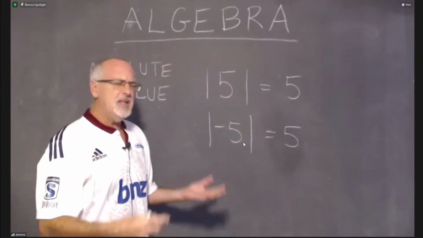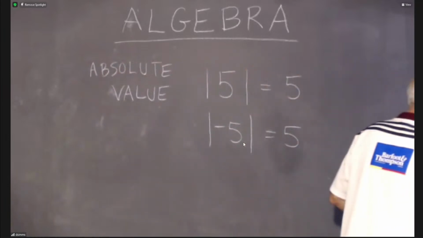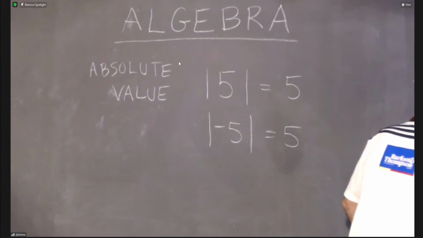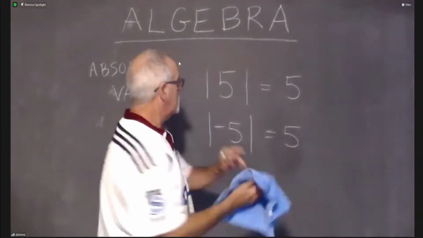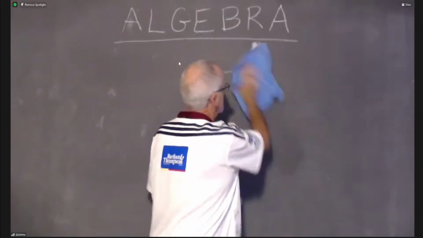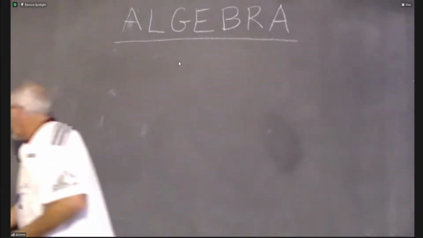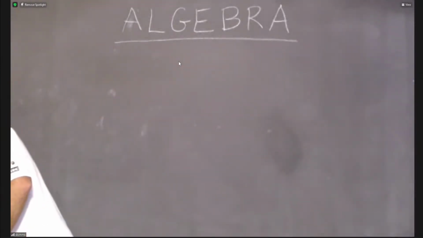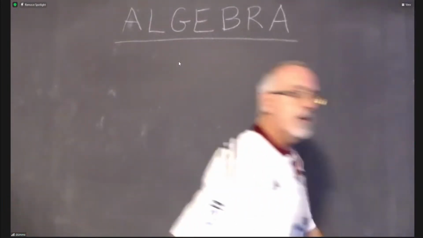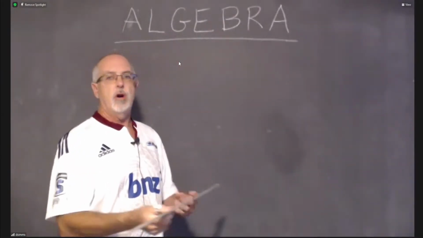Now, what's a situation where we would do this? I will erase and I will do a little bit of drawing to see if I can come up with a situation where this makes sense. So I will start with this erasing. And what I need is my yardstick. So I'm going to grab my yardstick, which is right here. Where is it? It was right here. There it is. Okay, so here's my yardstick. I don't want a meter stick. I want a yardstick for this because I'm going to draw a number line.